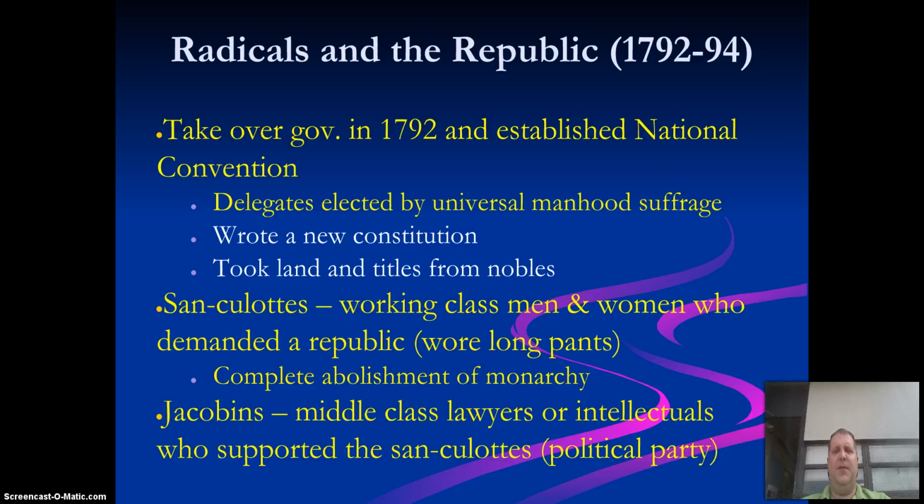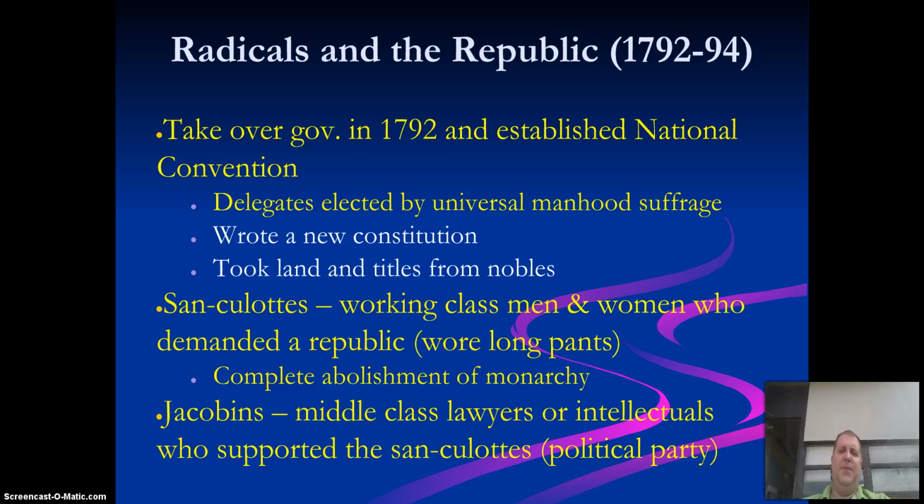The radicals in the Republic, from 1792 to 1794, take over the government in 1792. So yet again, it's another takeover of the government. They established the National Convention. Delegates are elected by universal manhood suffrage, which, suffrage always equals the ability to vote. They write a new constitution that takes land and titles away from the nobles, so the upper class is going to lose power.